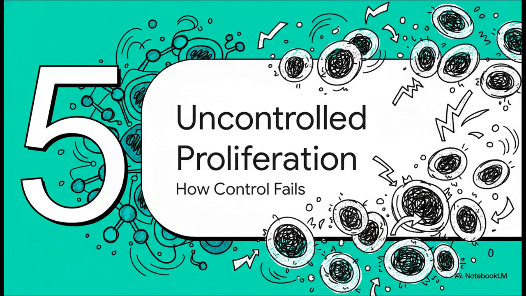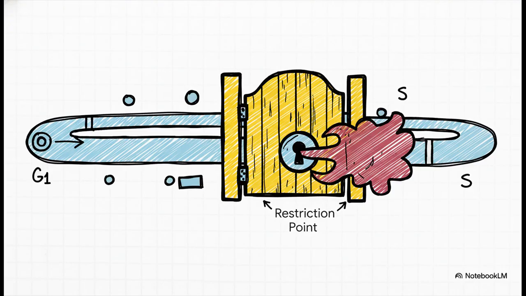All right, now that we've established the regulatory machinery, let's connect it all directly to cancer. When this tightly regulated system fails, the result is the uncontrolled cell proliferation that is the hallmark of malignancy. To understand this failure, we must focus on a key substrate of the G1 CDKs, the retinoblastoma protein, or RB. RB is a quintessential tumor suppressor. Its primary function is to act as a brake, specifically to restrict the cell's entry into the S phase.